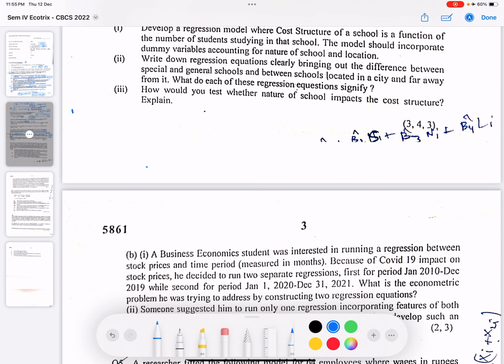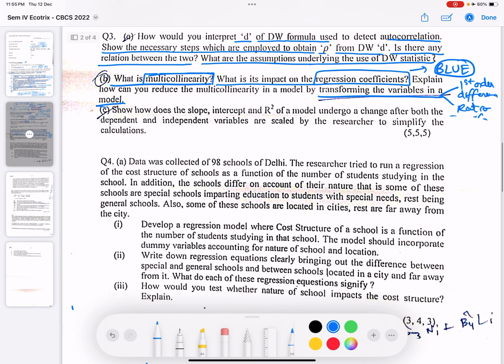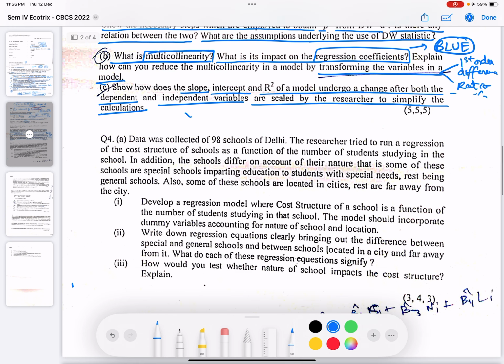Okay, now looking at the C part: show how the slope, intercept and R square of a model undergo a change after both the dependent and independent variables are scaled by the researcher to simplify the calculation. So suppose we say yi values are multiplied by a weight W1 to get Y1, and similarly xi values are multiplied with a weight W2, and yi values are multiplied with the weight W1.